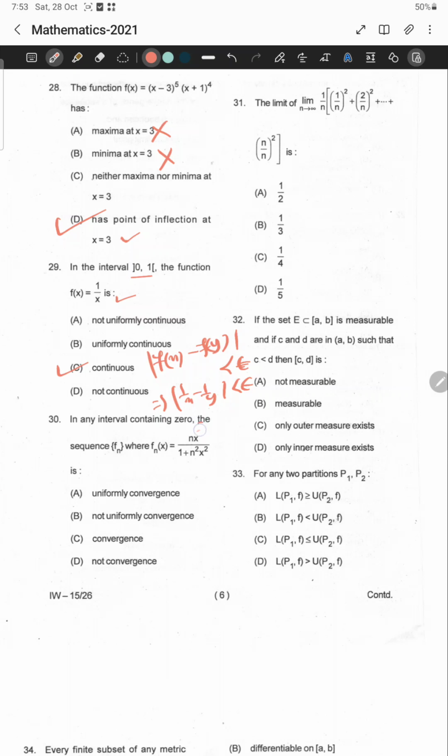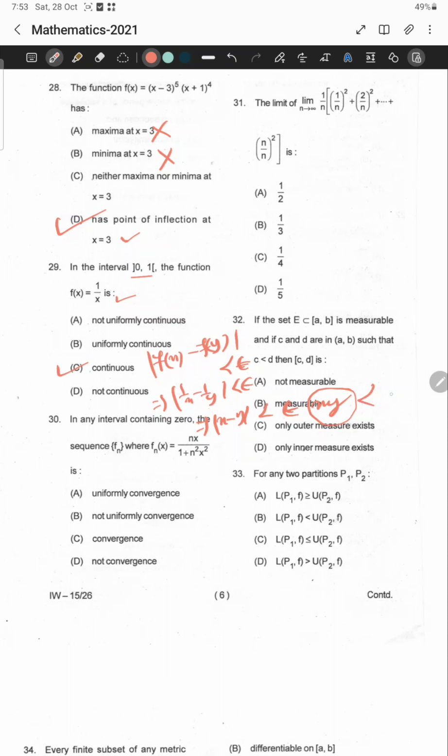This implies that mod of x minus y is less than epsilon times xy. But here you cannot choose any delta which is independent of epsilon and of the point xy, because if you choose x, y near the point 0, then epsilon times xy is a very small quantity.